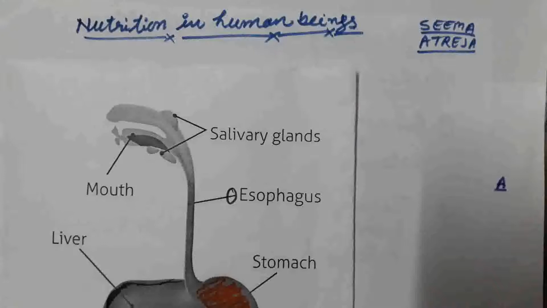Students, in the previous lecture we discussed nutrition in unicellular organisms like amoeba and paramecium. In this lecture we are going to discuss nutrition in human beings.